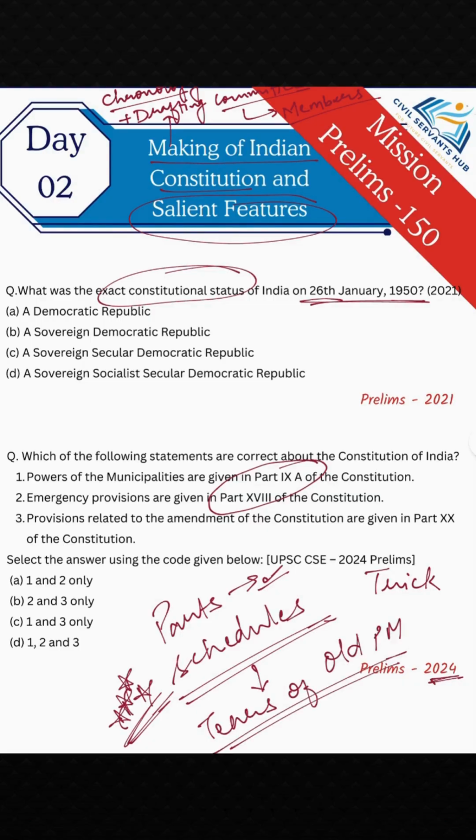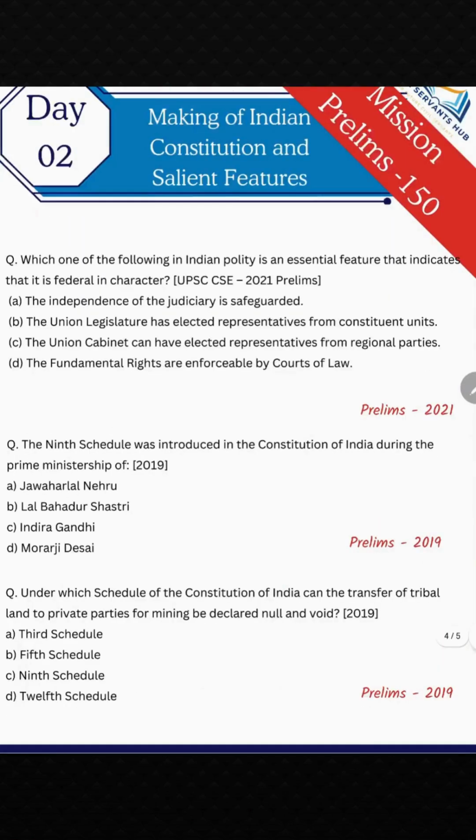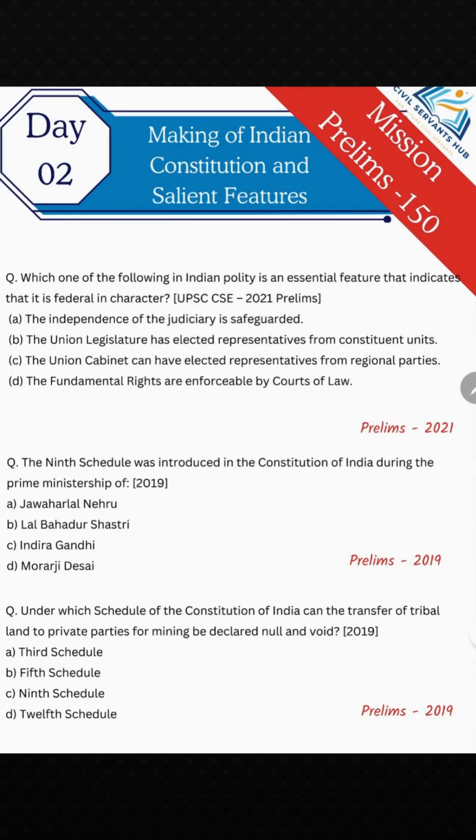Now let's see what questions have been asked other than this one. In 2021, they have asked you about which feature indicates the federal character. Okay, so you just don't read that India is a federal country or the federal feature of the Indian Constitution, but understand why it is federal in nature, what all features signify it, so that you need to have clarity about.